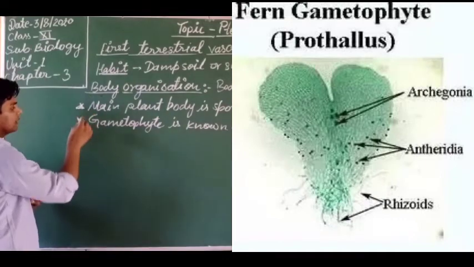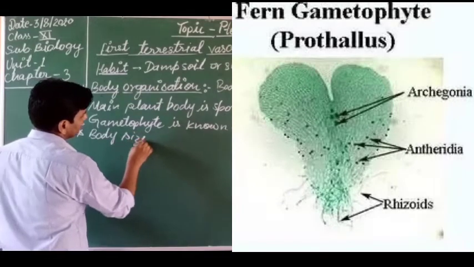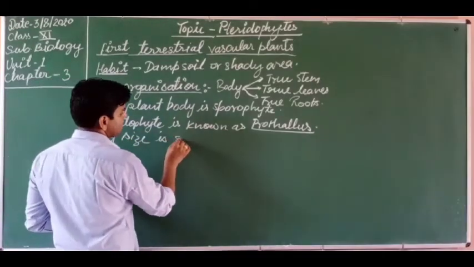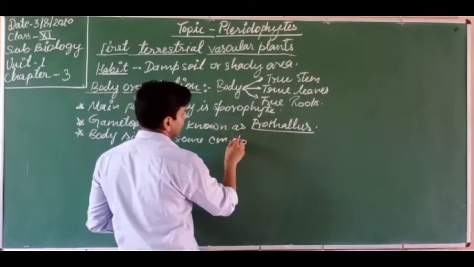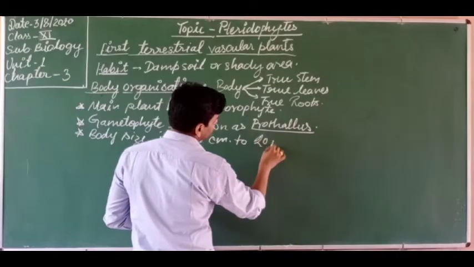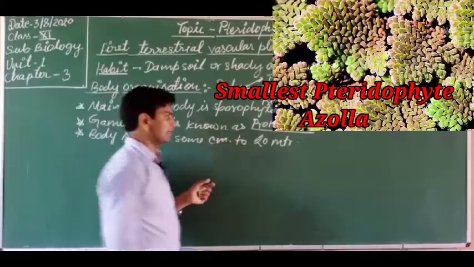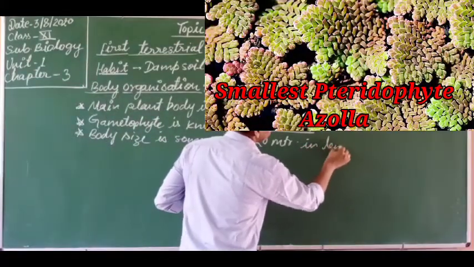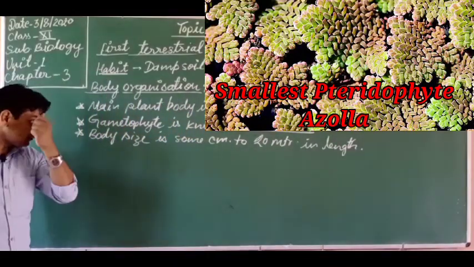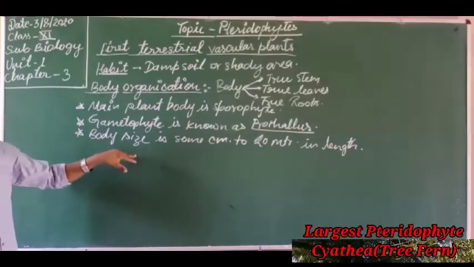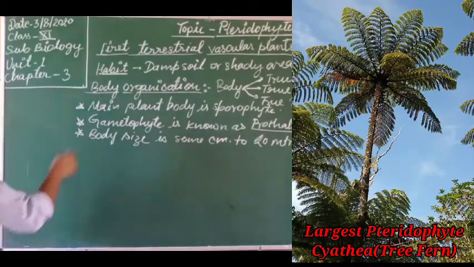Got it? So this is the body size. Body size is some centimeter to 20 meter in length. Got it? So dear students, here you know body size is some centimeter to 20 meter. So I told you earlier. So this is the body organization.